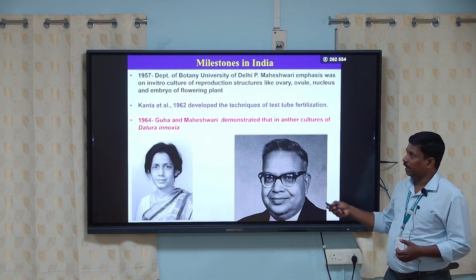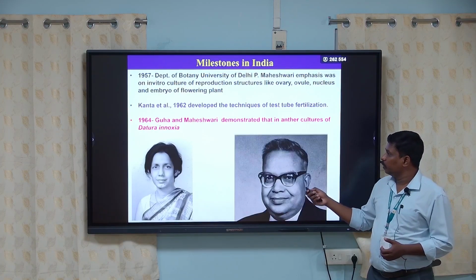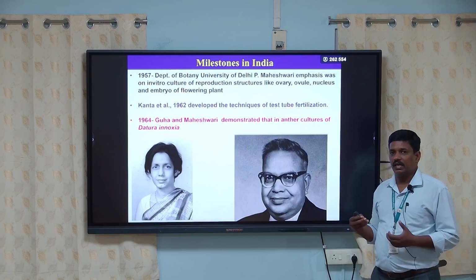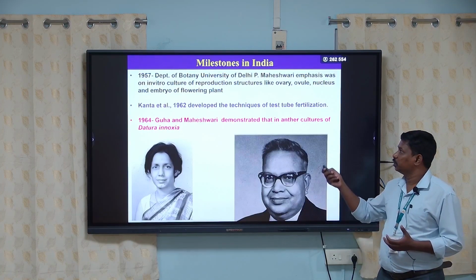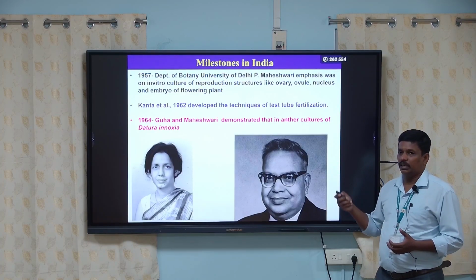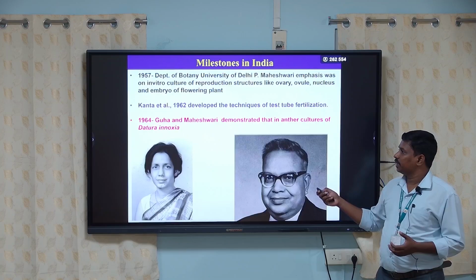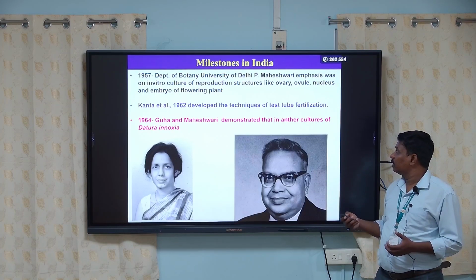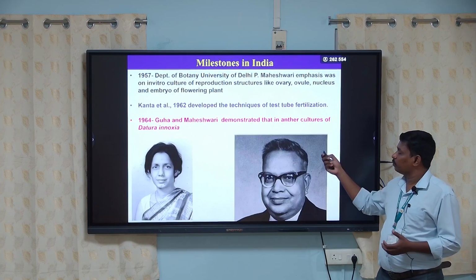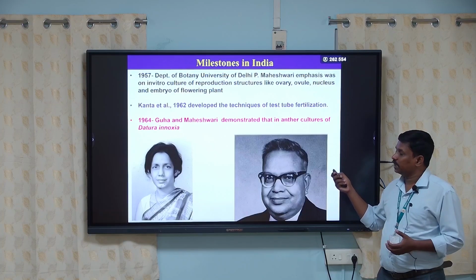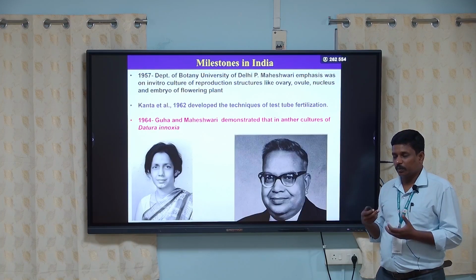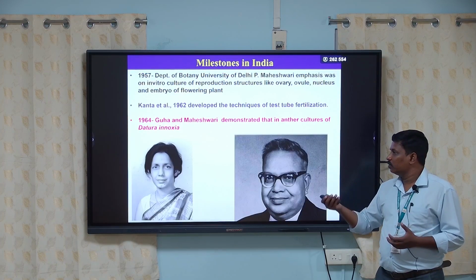In India, in 1957, two persons, Guha and Maheshwari, started working on plant tissue culture in the Department of Botany, University of Delhi. Guha and Maheshwari also proposed the concept of culturing a plant from anthers. So anthers can be used as an explant to form a new plant.